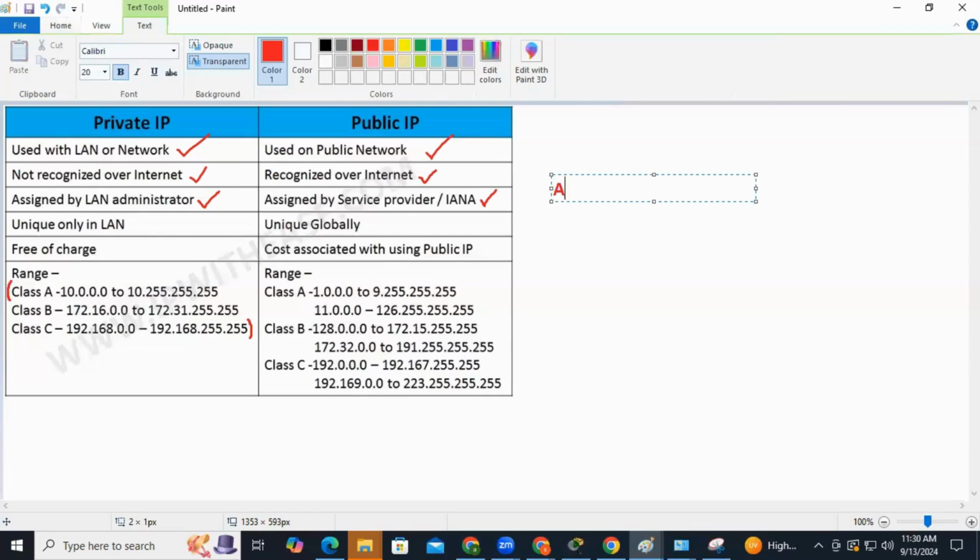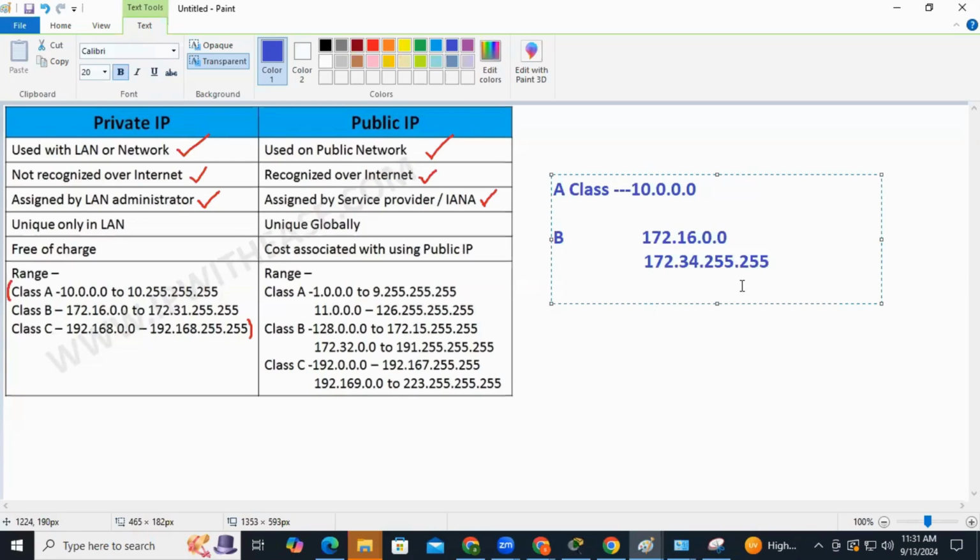From class A, IANA has reserved 10.0.0.0. And from class B, they reserved 172.16.0.0, and inside this only, up to 172.31.255.255.